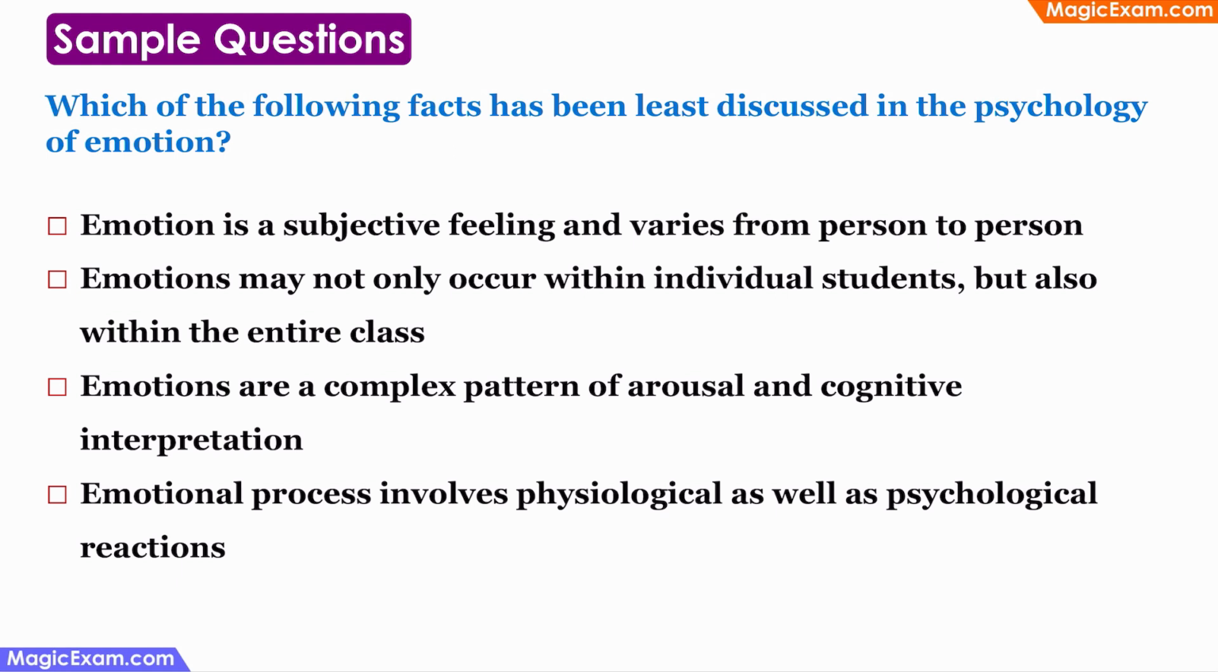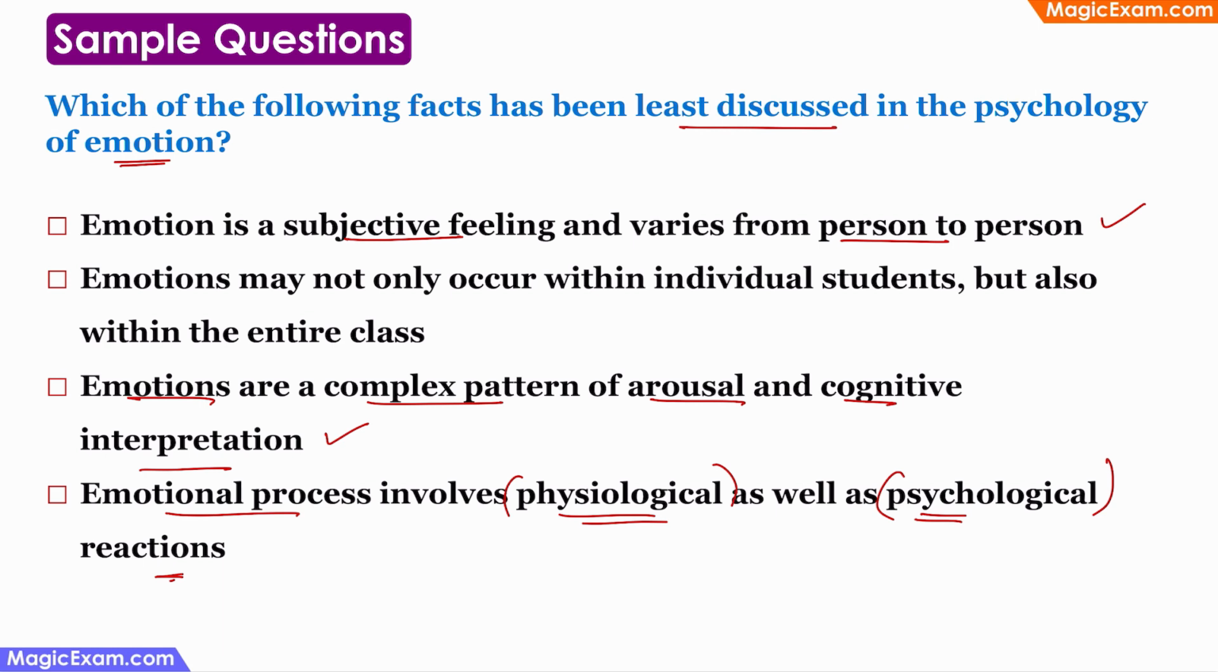Which of the following has been least discussed in psychology of emotion? Now the first one says emotion is a subjective feeling and varies from person to person. This has been discussed quite extensively. Emotions are a complex pattern of arousal and cognitive interpretation. This is also discussed quite extensively in all the textbooks. Emotional process involves physiological as well as psychological reactions. As we discussed, emotions lead to physiological, psychological and behavioral reactions. So this is also studied extensively.